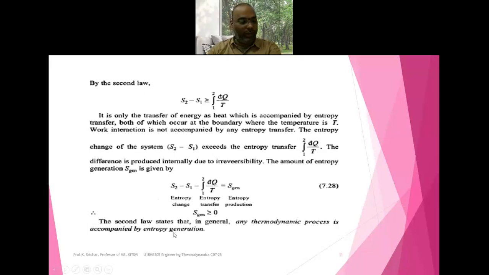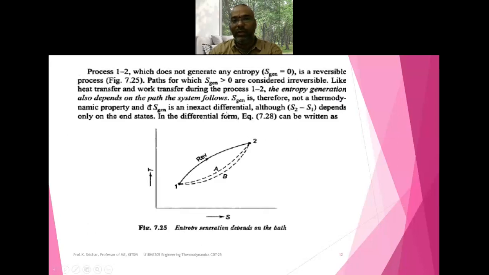That's why the second law states that, in general, any thermodynamic process is accompanied by entropy generation. So entropy generation is a must whenever a process is taking place. The same thing I have illustrated through this diagram. Here, 1 to 2 is a reversible process, and there are two irreversible processes taking place, according to path A and path B.